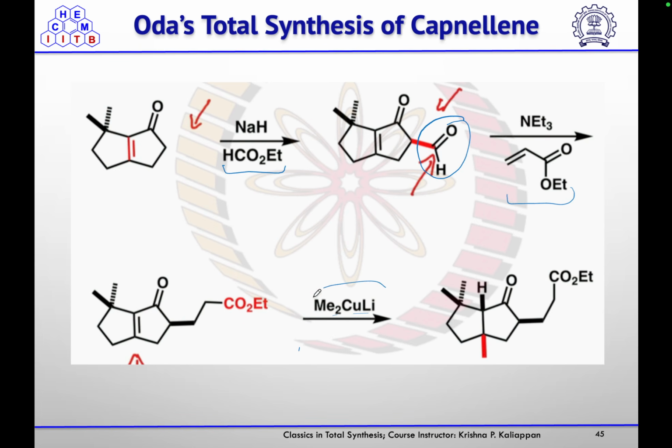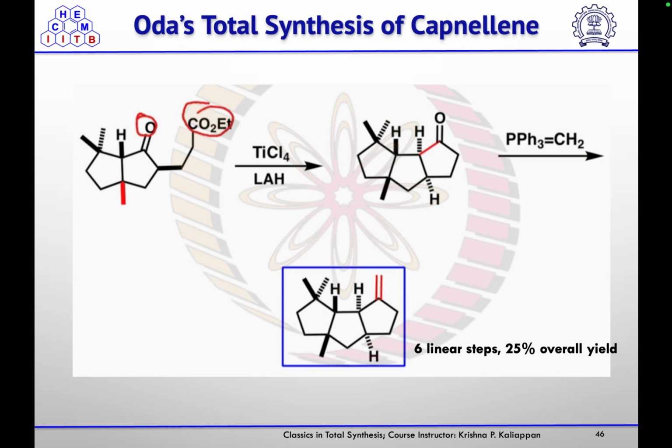Then using methyl Gilman reagent, they introduce the methyl group at the 1,4 position, and then on treatment with TiCl3, they did this ester ketone cyclization to form the 5-membered ketone. This, on treatment with methyl, will give you the corresponding olefin. So they completed the total synthesis of capnellene, Oda's group, in 6 linear steps with 25% overall yield.